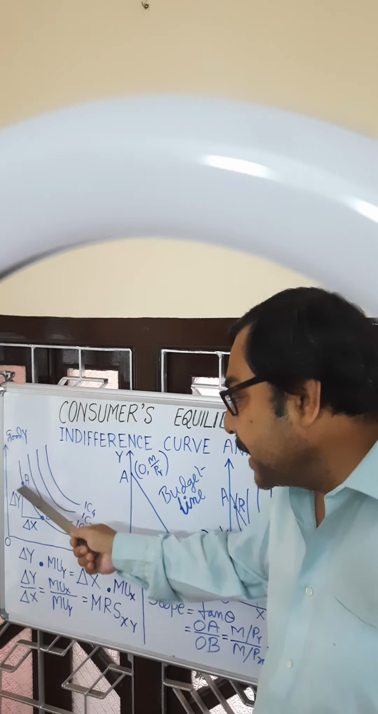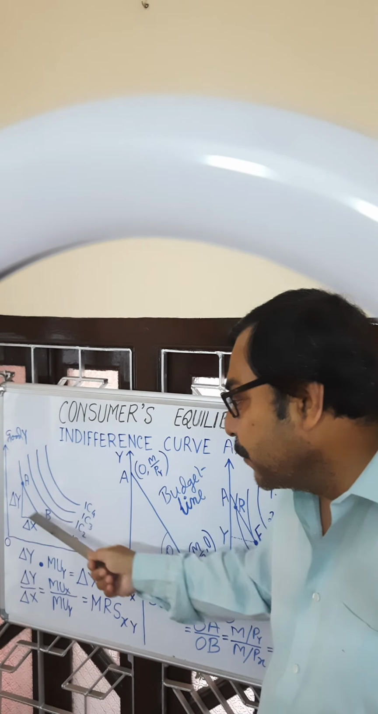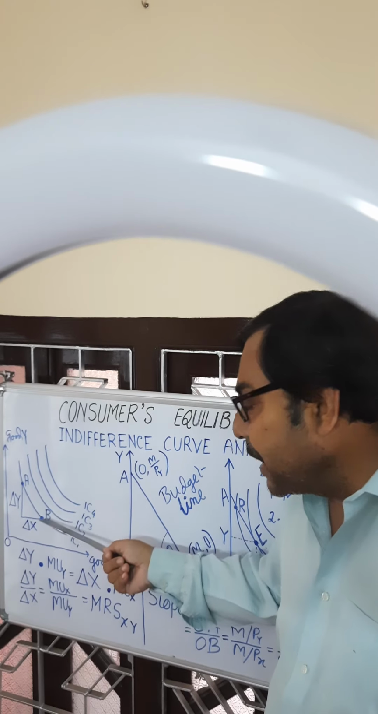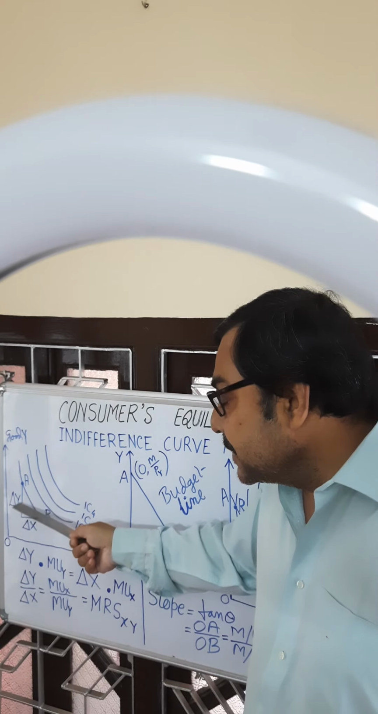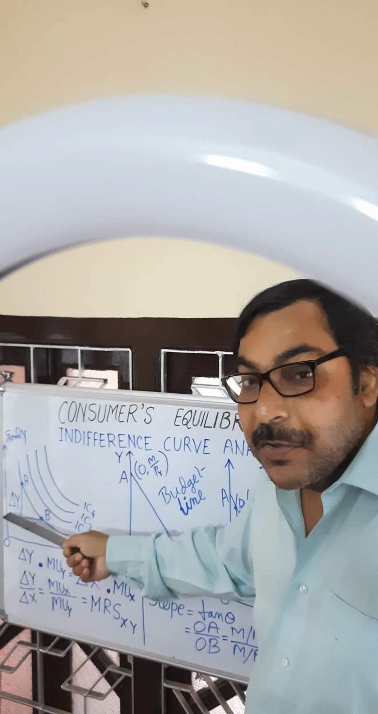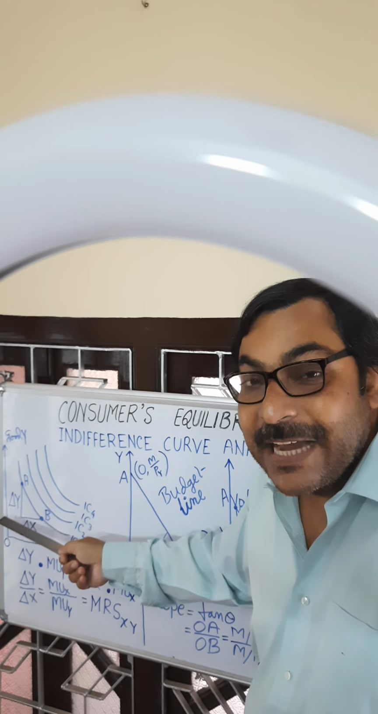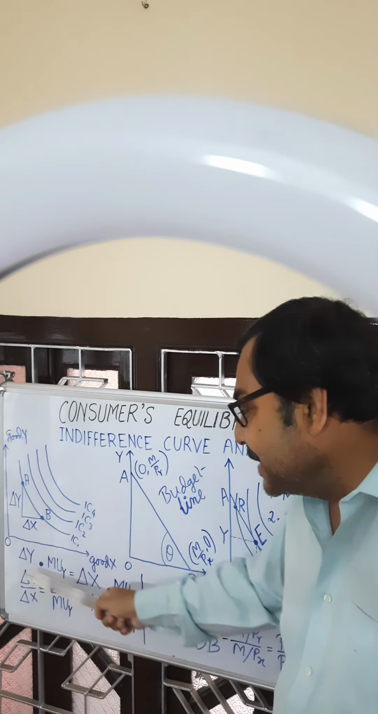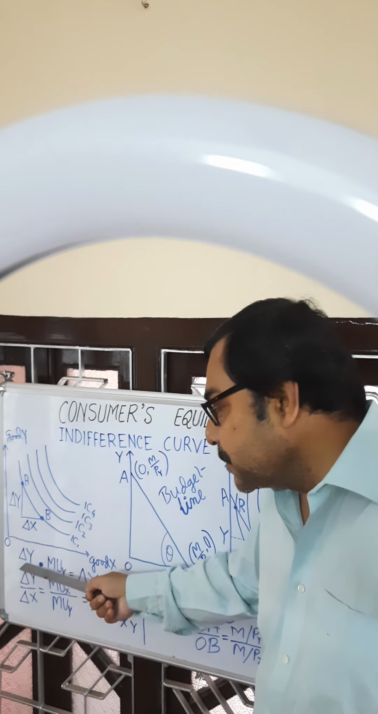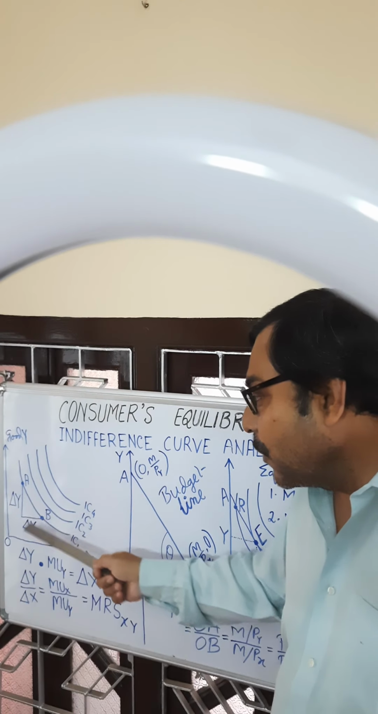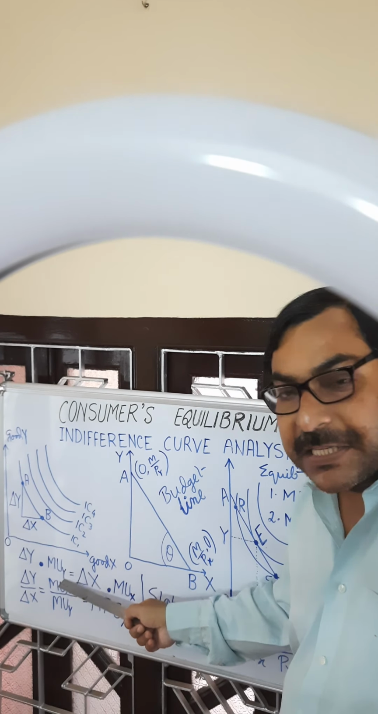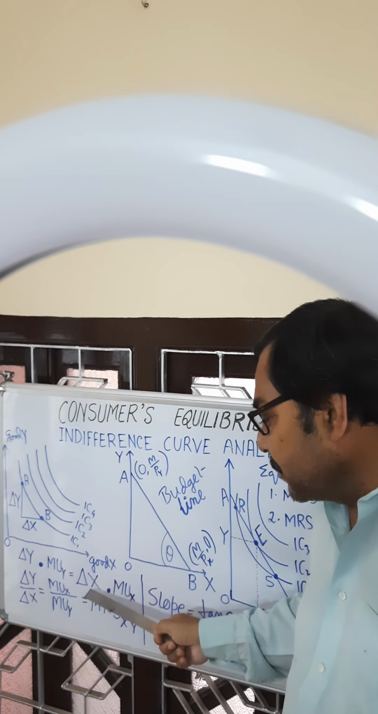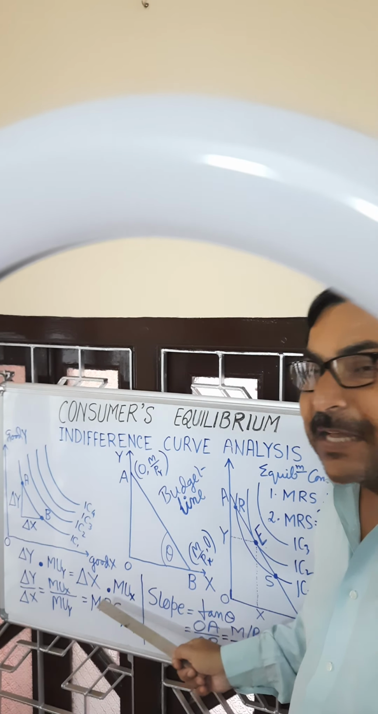We said level of satisfaction remains unchanged when he moves from one point to another. So this gain must be neutralized by equal amount of loss. When consumer is sacrificing consumption of good Y, he is losing some utility. What is that loss in utility? Loss in utility is sacrifice of consumption of Y, delta Y, multiplied by marginal utility of Y. So loss of utility when he moves from A to B is delta Y into marginal utility of Y, and gain of utility is delta X into marginal utility of X.